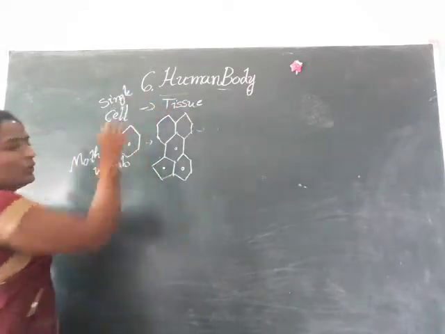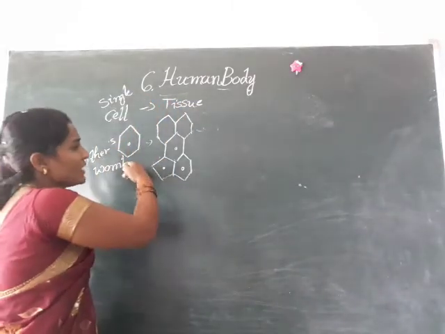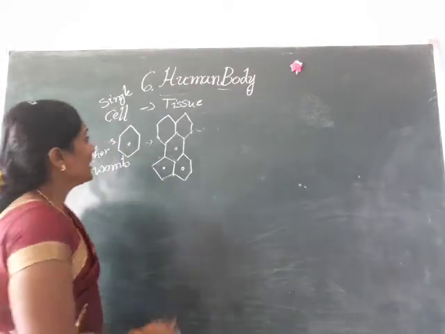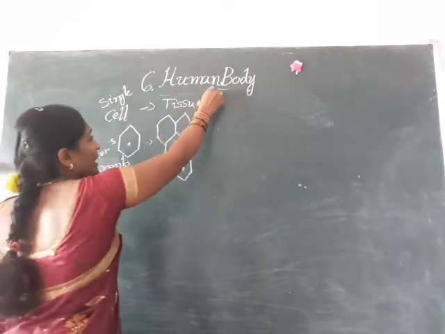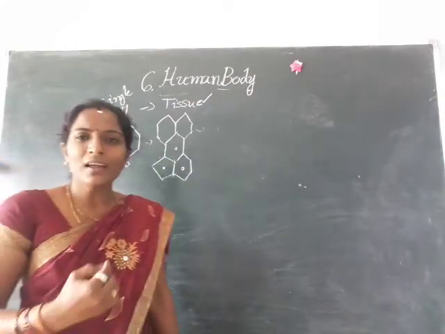Tissue. So many cells form together and make a tissue.